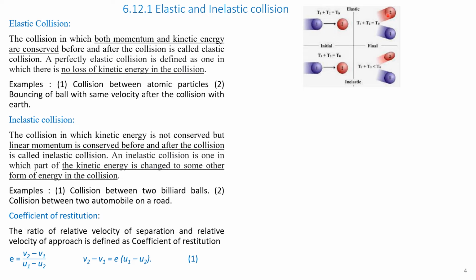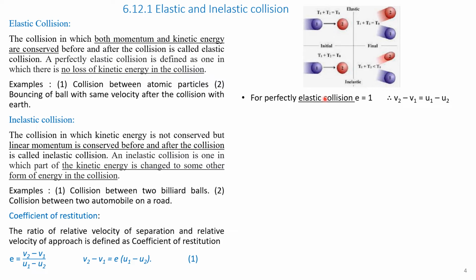So body 2 moves in a different direction, body 1 moves in its direction, but the kinetic energy remains same. So this is elastic collision. In inelastic collision, body 1 and body 2 have the same initial energies, T1 plus T2 is equal to T0, as explained previously, and after the collision their energy T0 gets reduced. So T1 plus T2 is less than T0, and this is inelastic collision.